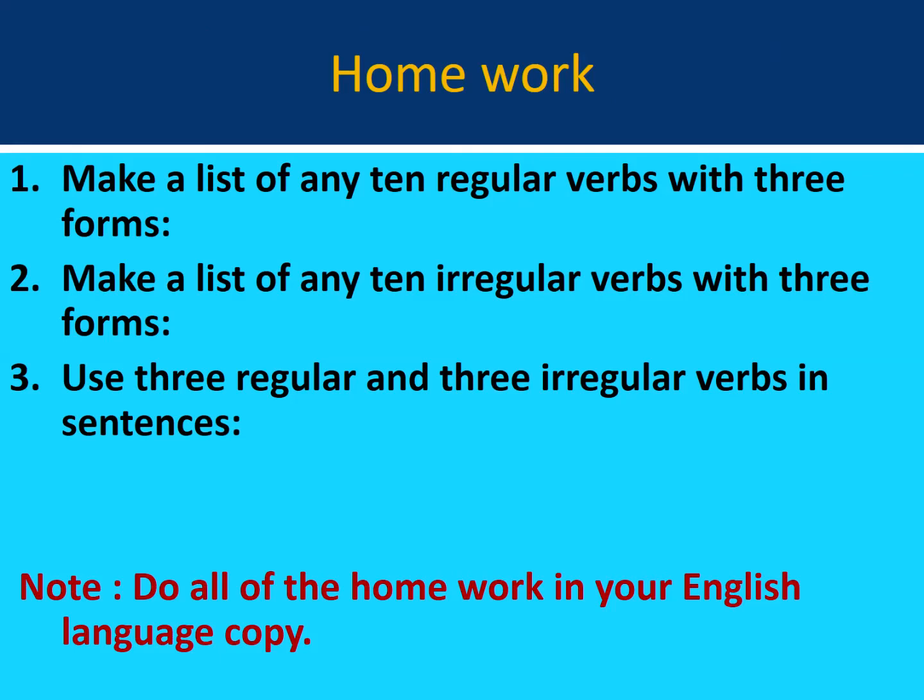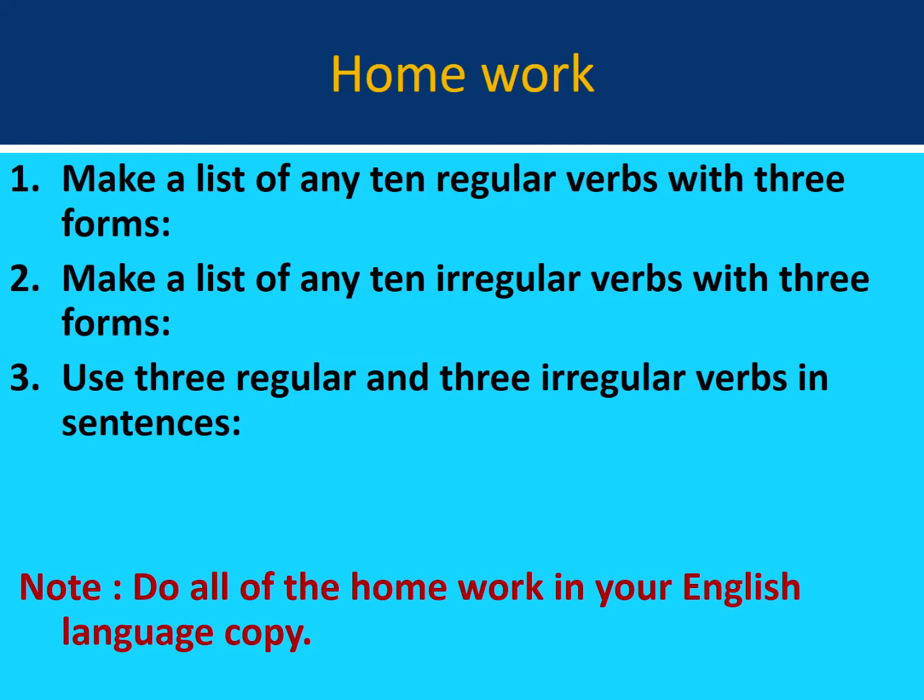Now children, let's do the homework. You will make a list of any 10 regular verbs with 3 forms. Then you will make a list of any 10 irregular verbs with 3 forms. Okay? You will make 2 lists: one list of 10 regular verbs with all 3 forms, base form, past form, and past participle form.